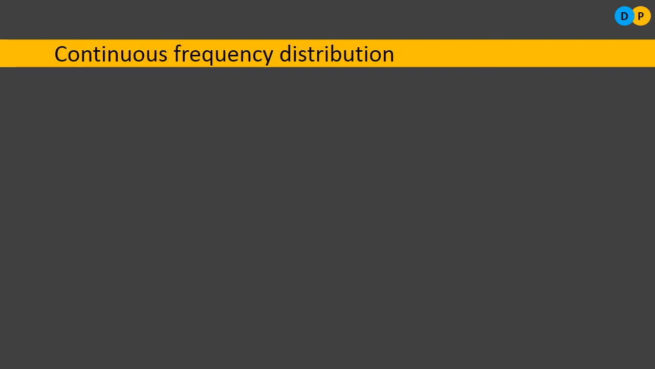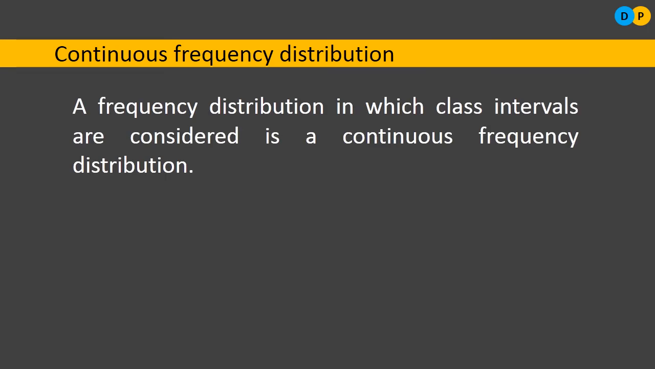Next, continuous frequency distribution. What is continuous frequency distribution? The contrary of discrete. That is a frequency distribution which considers class intervals, which goes with class intervals. Then such a distribution of frequencies is called continuous frequency distribution. Let us go through the example.